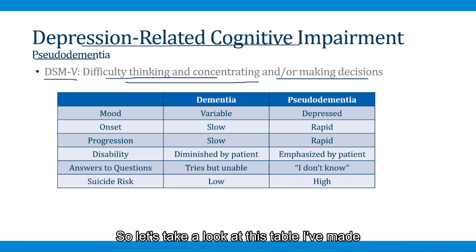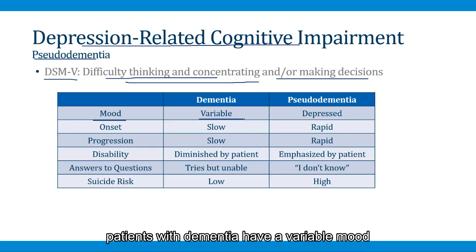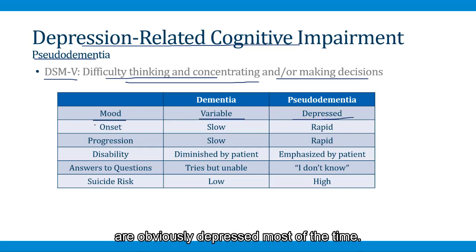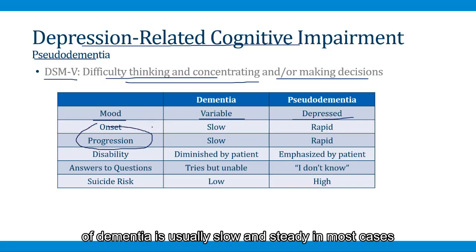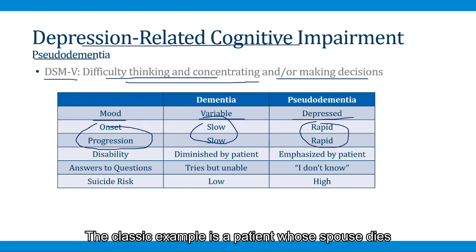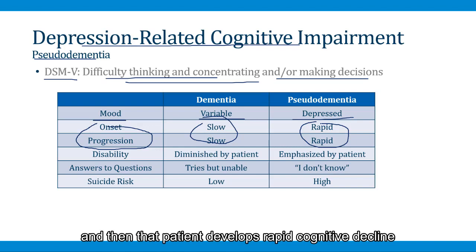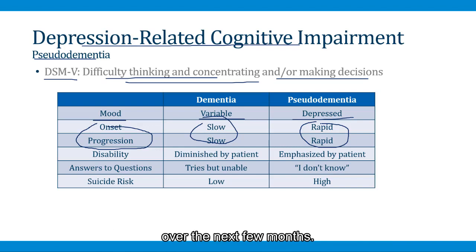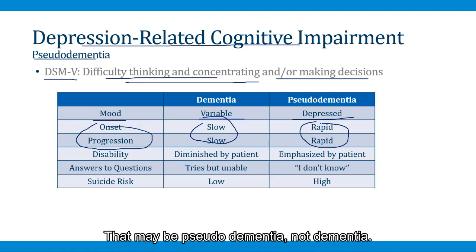So let's take a look at this table I've made on the screen here. In terms of mood, patients with dementia have a variable mood, whereas patients with pseudodementia are obviously depressed most of the time. The onset and progression of dementia is usually slow and steady in most cases, but it can be rapid in patients with pseudodementia. The classic example is a patient whose spouse dies and then that patient develops rapid cognitive decline over the next few months. That may be pseudodementia, not dementia.